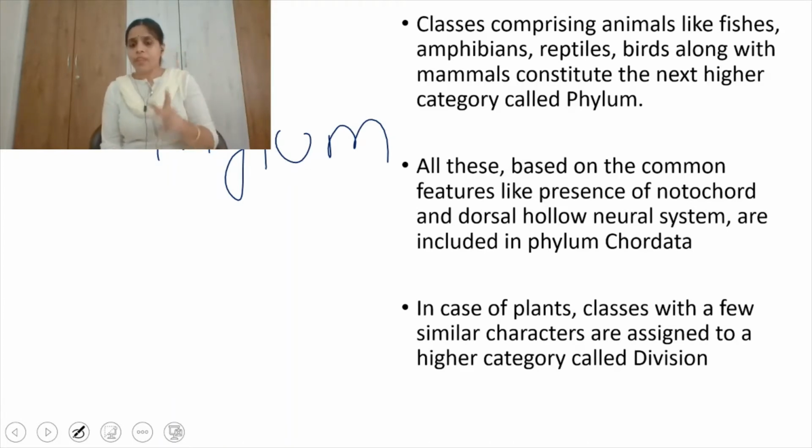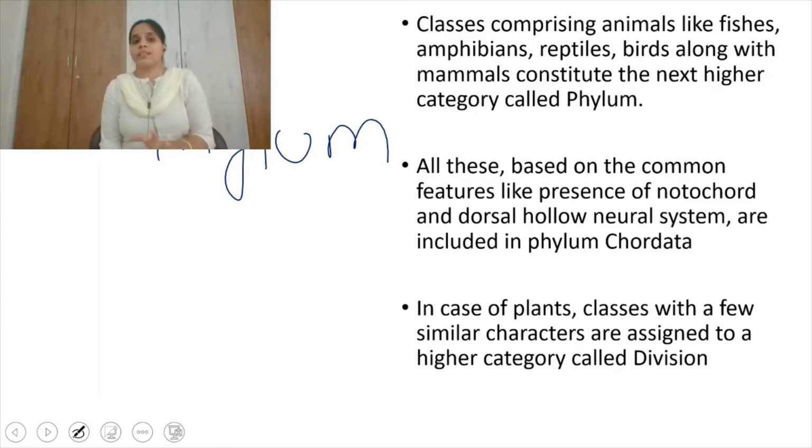The remaining classes are different: fishes is one class, which we call Pisces, then amphibians, reptiles, birds which means Aves, and mammals.